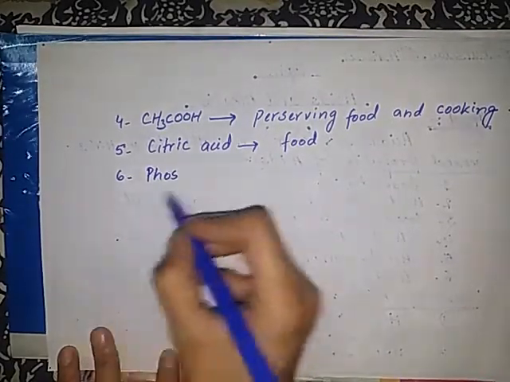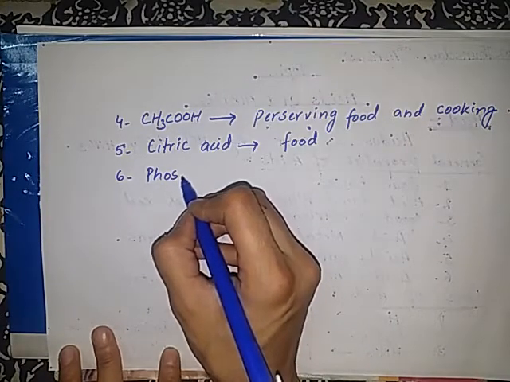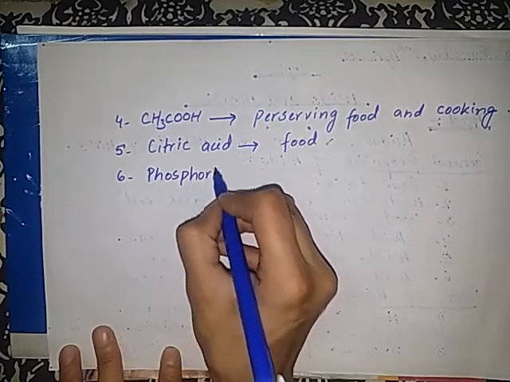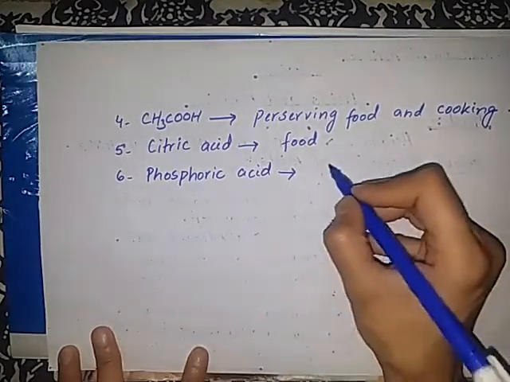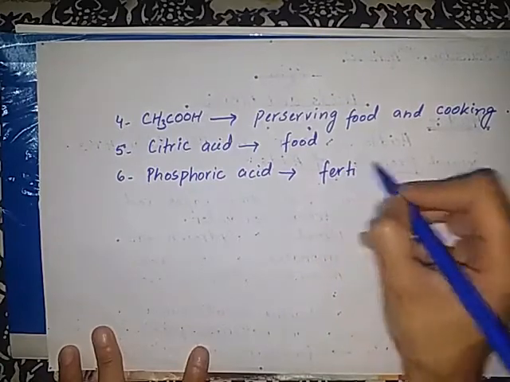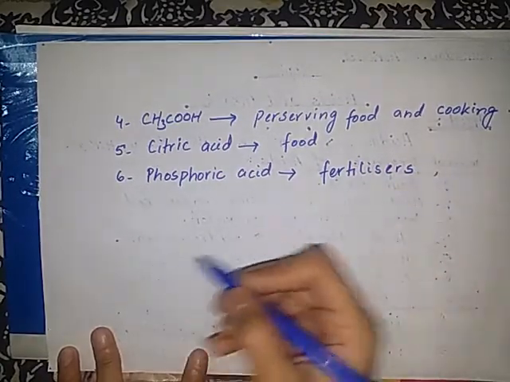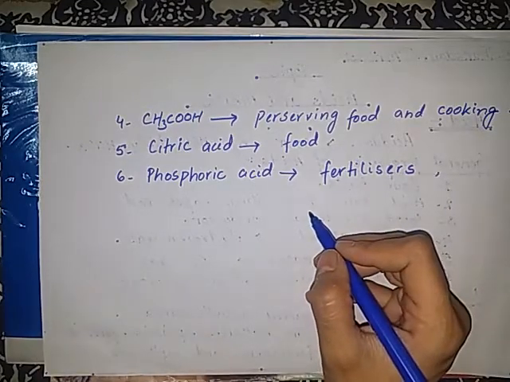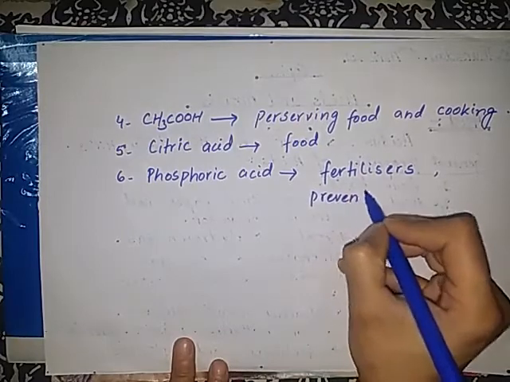The formula for phosphoric acid is H3PO4. Students, phosphoric acid is used in making fertilizers, and it is also used in preventing the rusting of iron.